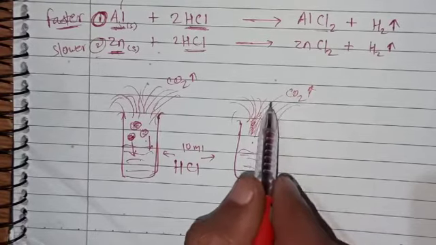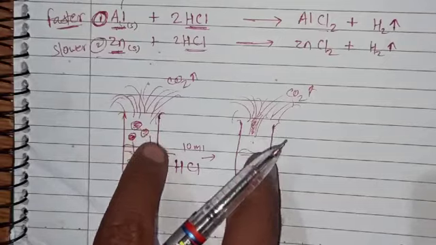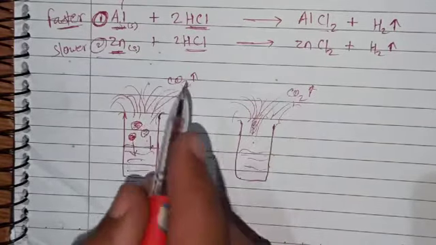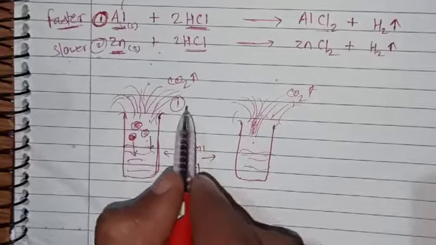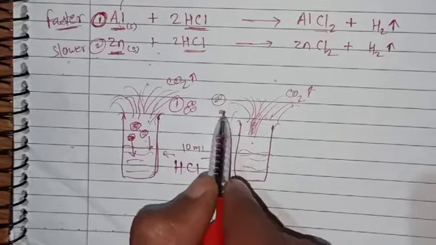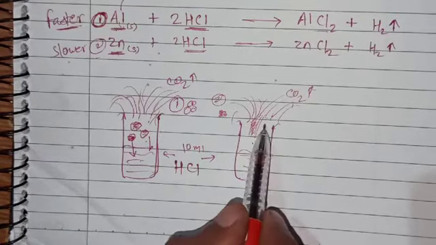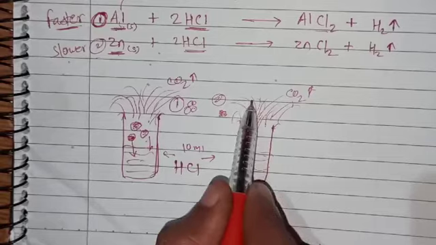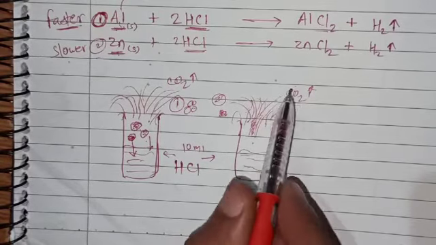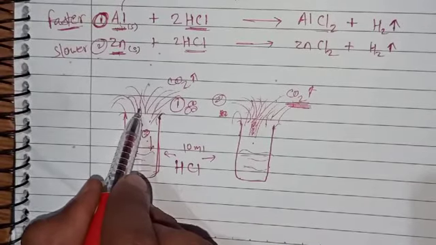In both cases we use the same amount of HCl and the same amount of Shahabad tiles, but in the first test tube we use stones and in the second we use powdered form. We will see that the fumes of carbon dioxide gas come very fast from the second test tube than the first test tube.